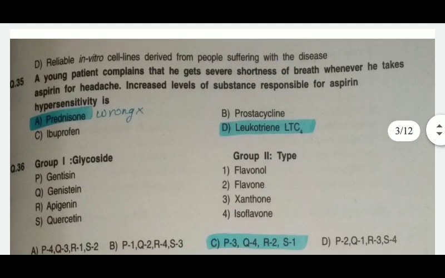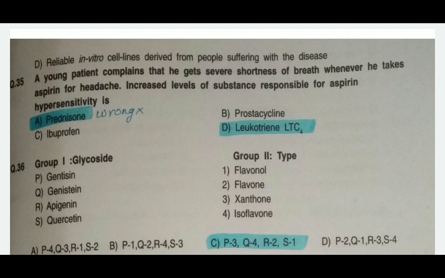Next question is that a young patient complains that he gets severe shortness of breath whenever he takes aspirin for headache. Increased level of substances responsible for aspirin hypersensitivity is. First drug name is prednisolone, B is prostacyclin, C is ibuprofen, and D is leukotriene LTC4.